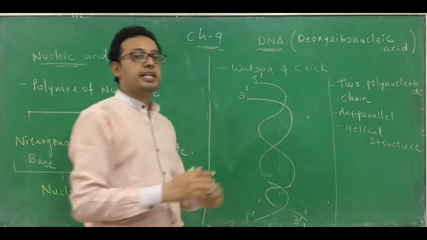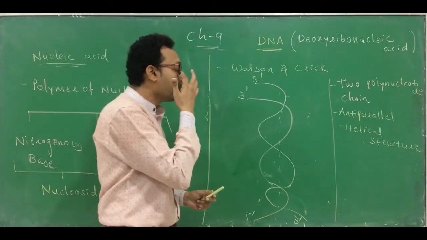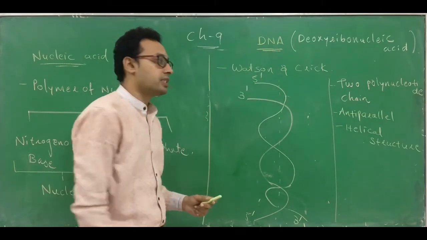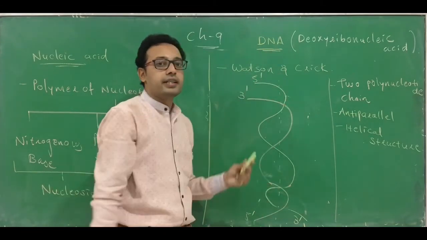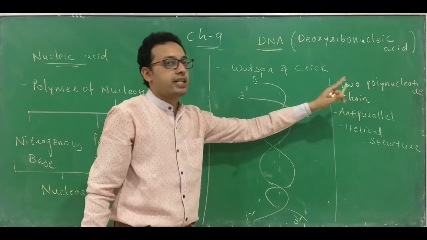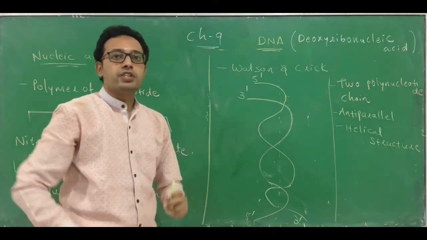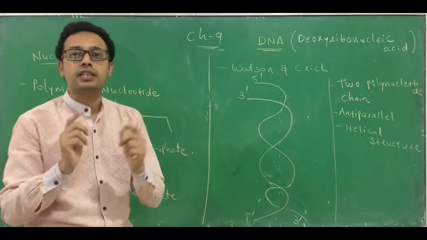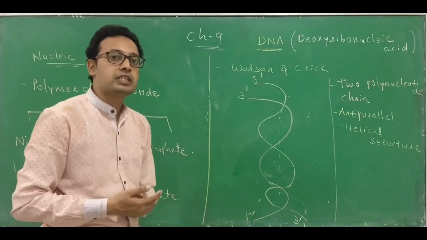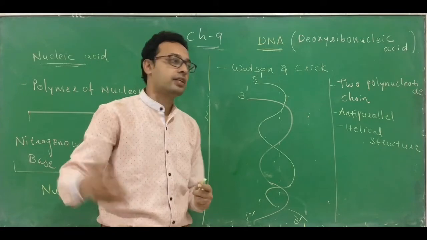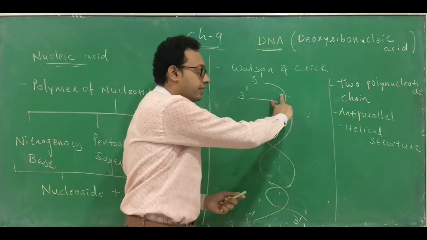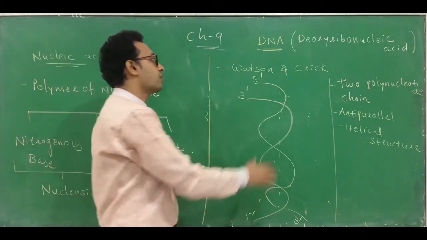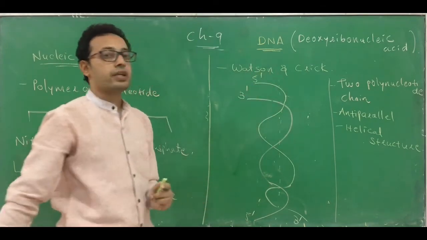So in simple language you can say that DNA, deoxyribonucleic acid, is a polynucleotide chain. How many? Two, which are arranged anti-parallel to each other and twisted around each other on a single axis. Or in other terms you can say that it is a double helical structure. Double helical, two helix. And this structure was proposed by Watson and Crick.